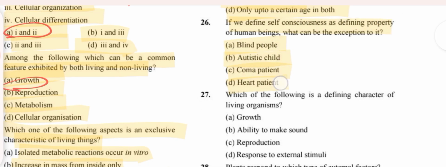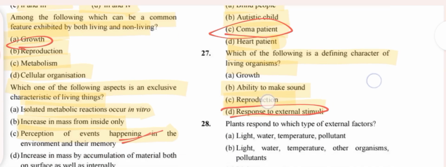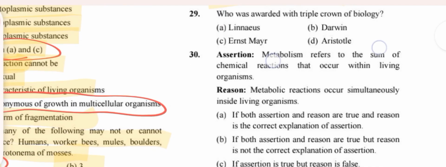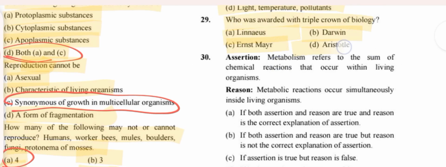If we define self-conscious as a definite property, option C is the answer. Which of the following is a defining character of living organisms? Response to external stimuli. Plants respond to which external characters? Option B. Who was awarded the triple crown of biology?